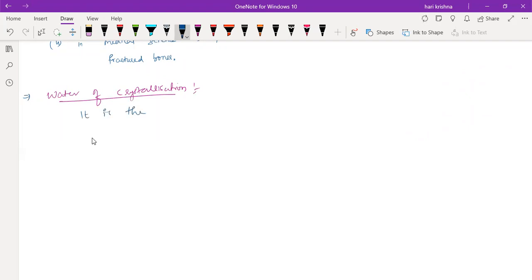It is a fixed number of water molecules present in one formula unit of salt. So it is a fixed number of water molecules present in one formula unit of the salt, that is called water of crystallization.